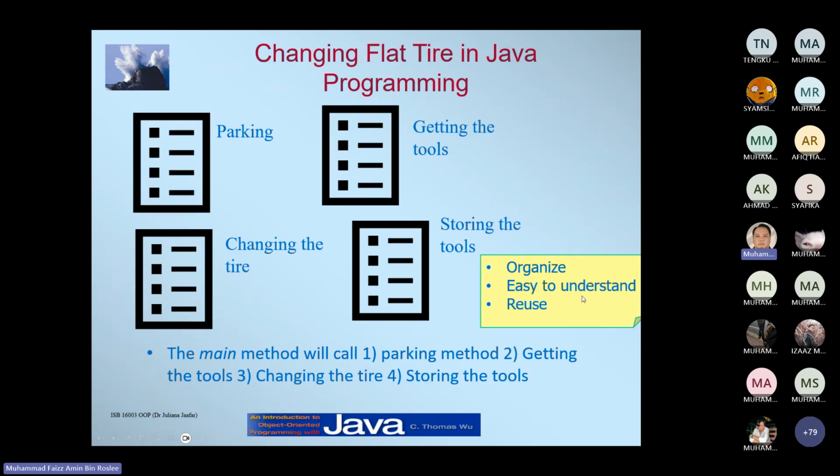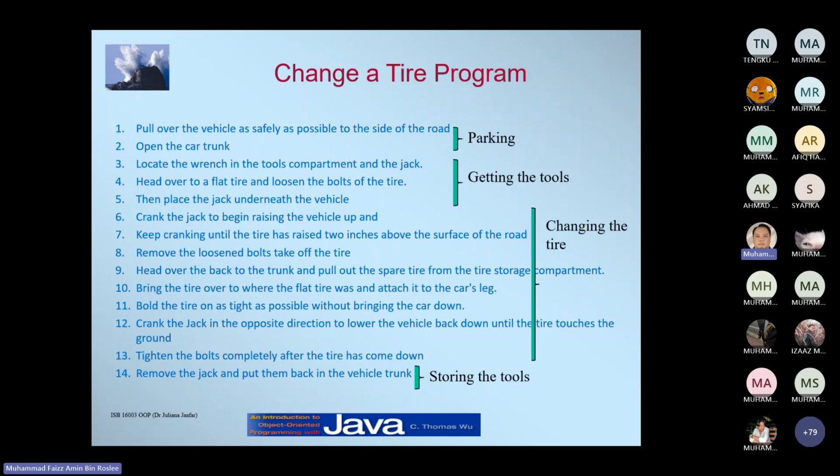By reusable I mean, let's say you want to change a motorcycle's tire, right? For a motorcycle, you will not have a trunk. Maybe you will have another method of parking, for example motorcycle parking, but you can still use the getting the tools and changing the tire steps, but not parking, right?